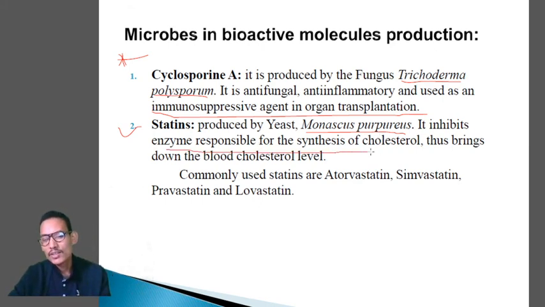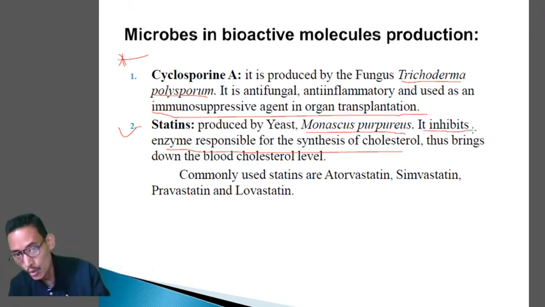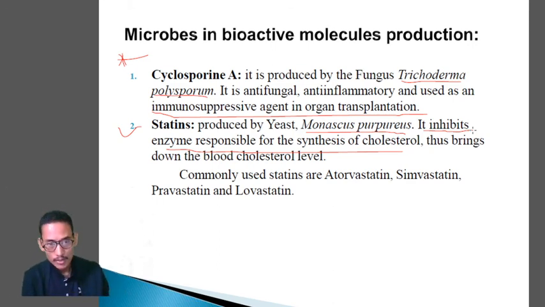Since it will stop the synthesis of cholesterol by inhibiting the enzyme responsible for its formation, it will lower the blood cholesterol level. So statins is obtained from the yeast Monascus purpureus, it inhibits the enzyme responsible for the synthesis of cholesterol, so it will decrease the blood cholesterol level.